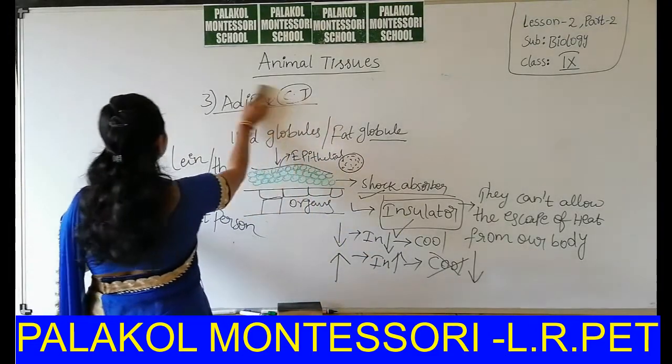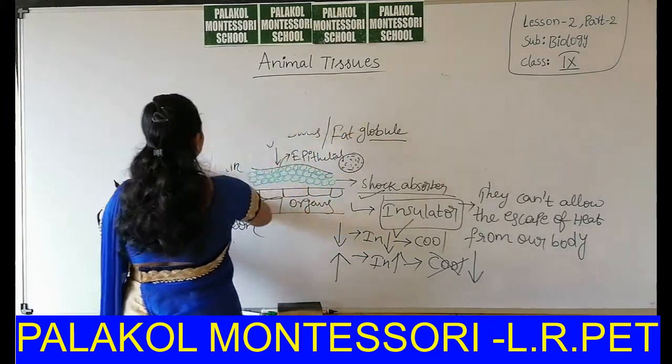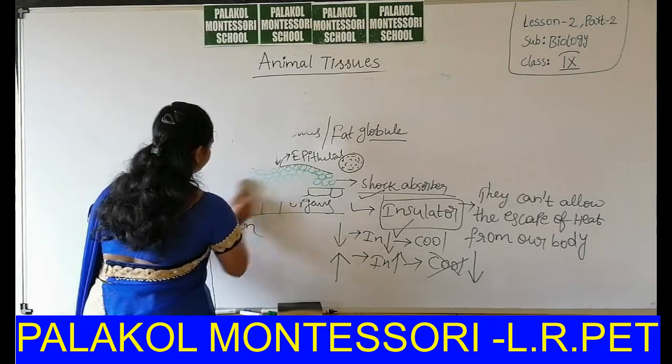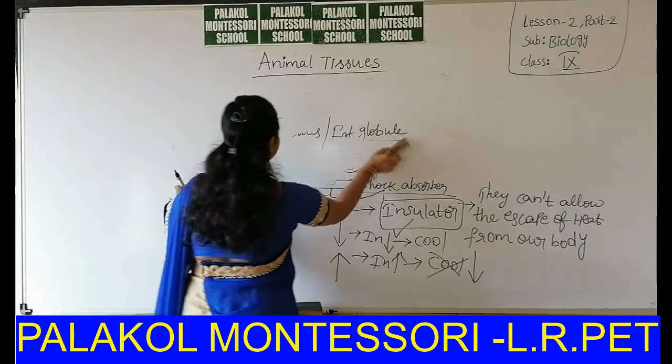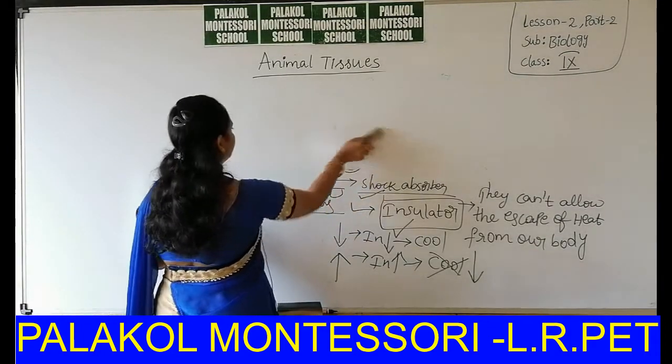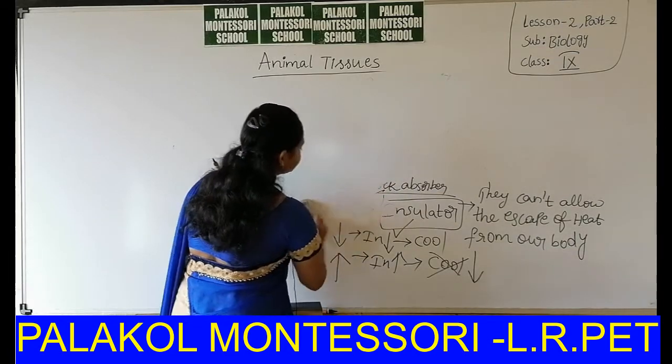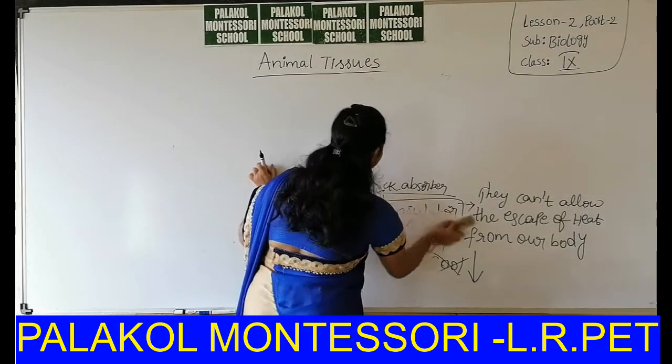Next, the fourth one, fluid connective tissue. What is the fluid present inside our body? Do you know?